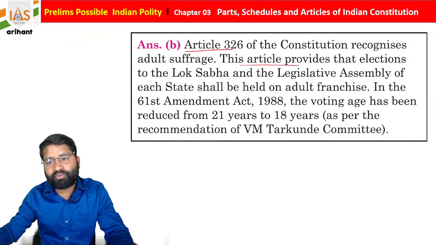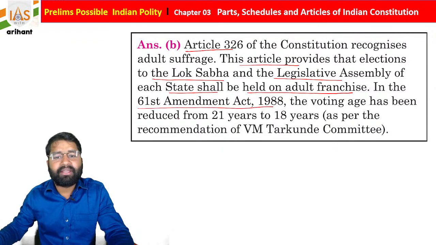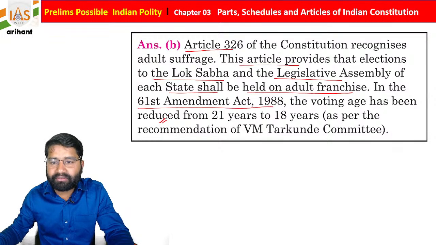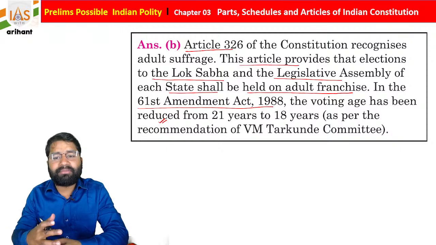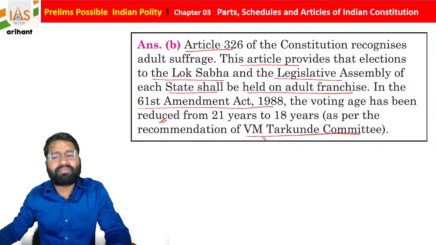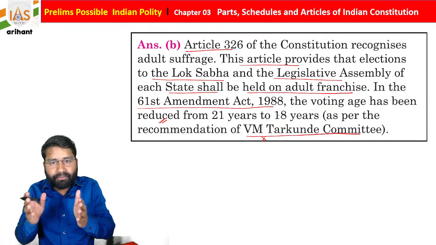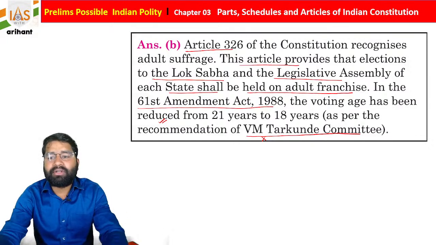This article provides that elections to the Lok Sabha and Legislative Assembly of each state shall be held on the basis of adult franchise. In the 61st Constitutional Amendment Act 1988, the voting age was reduced from 21 years to 18 years, and this recommendation was made by the VM Tarkunde Committee. Sometimes it is also asked who recommended that the voting age should be reduced. So it is the VM Tarkunde Committee, students.